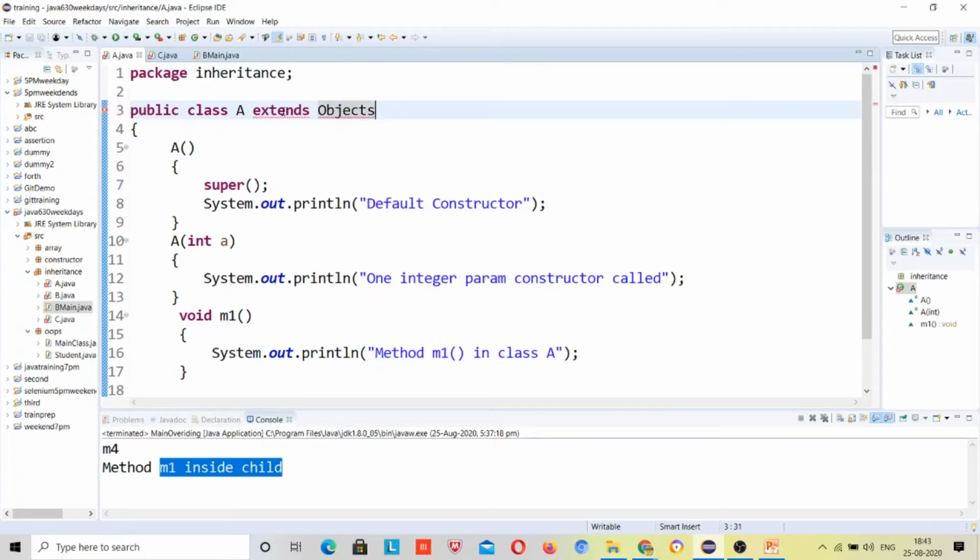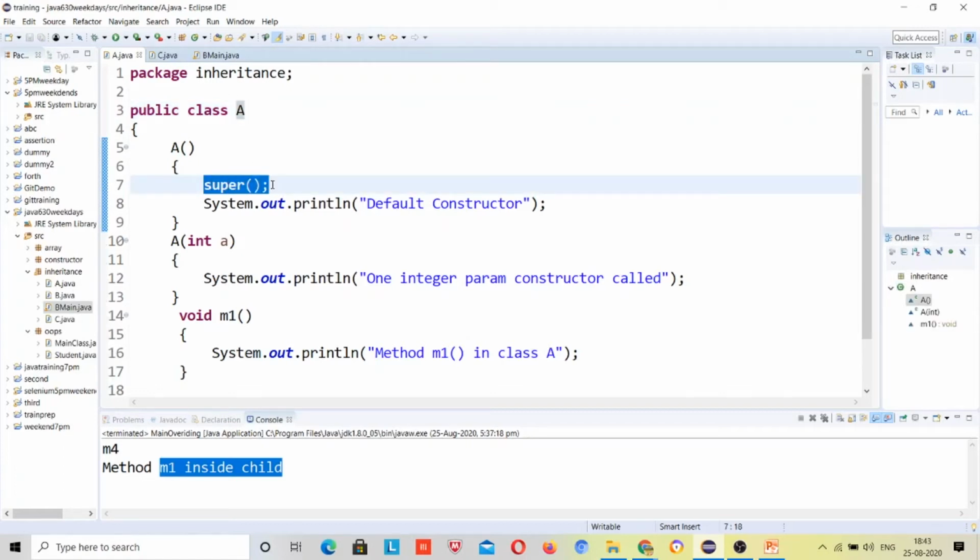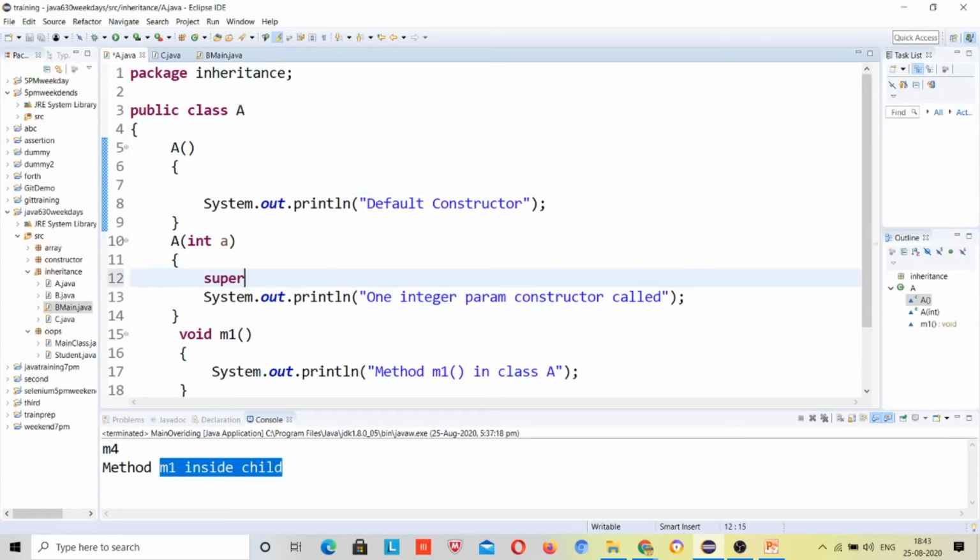So by default Java provides you inheritance, right? But this is not your part, just explore and Java will let you know. But first, this code is written inside every class, inside every constructor. Here also super is written by default.